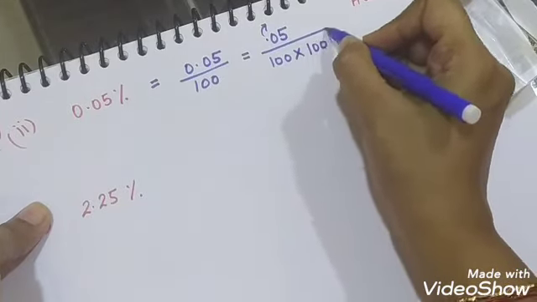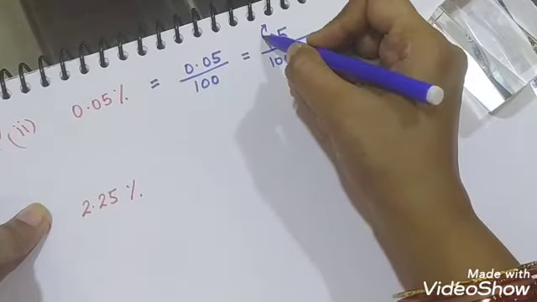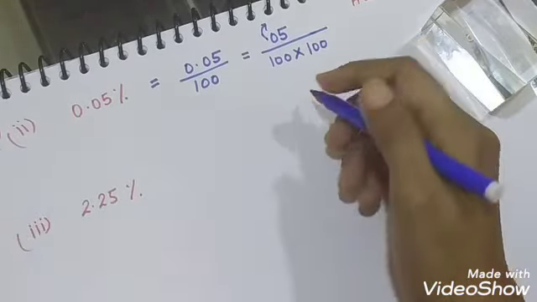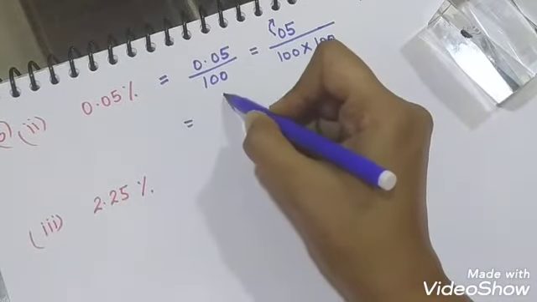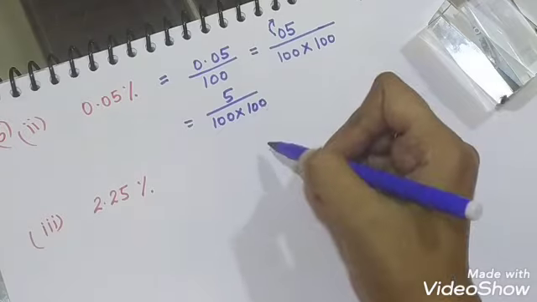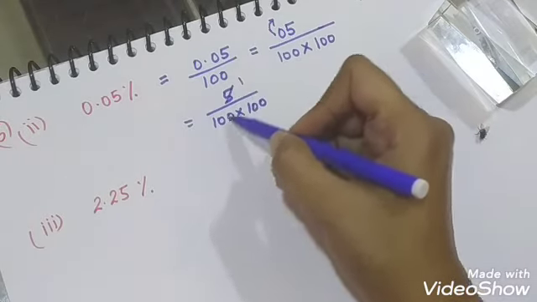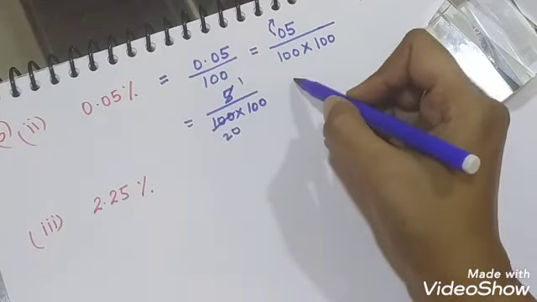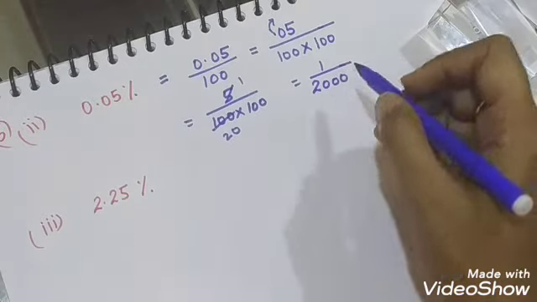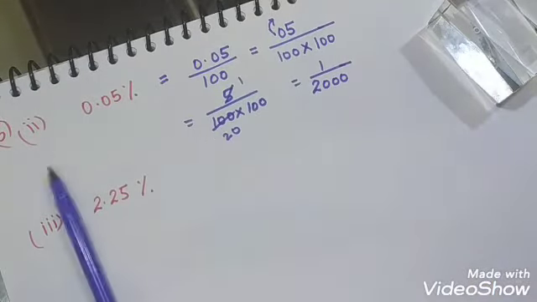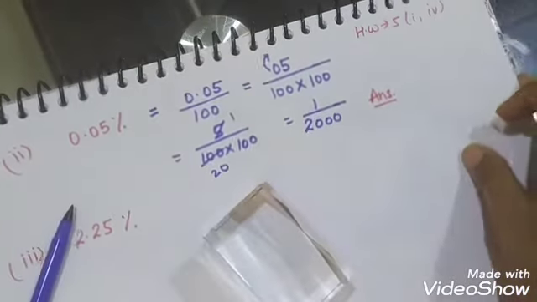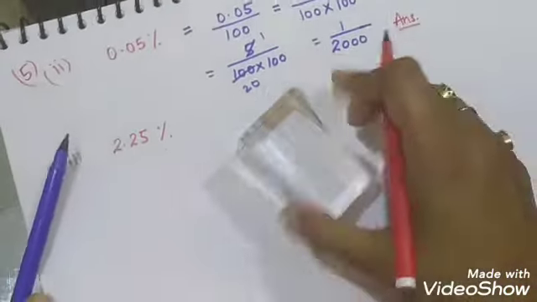When you remove this decimal, another 100 will come in the denominator. So it is like that, 5 upon 100 into 100. Then you cancel 5 1s and 5 2s. So 1 upon 2000 is a fraction, which is your answer. And homework is part 1 and part 4.